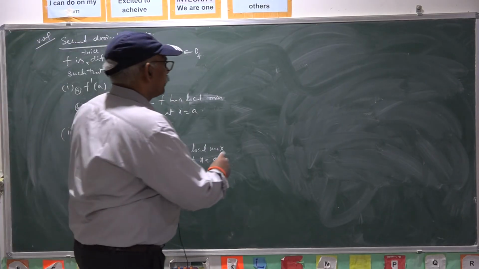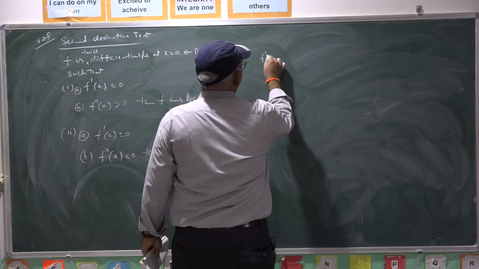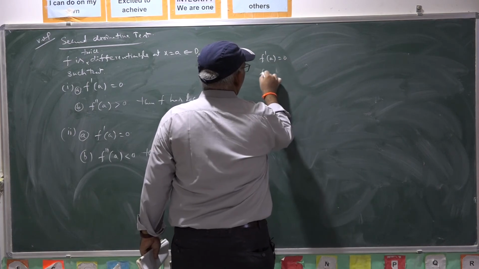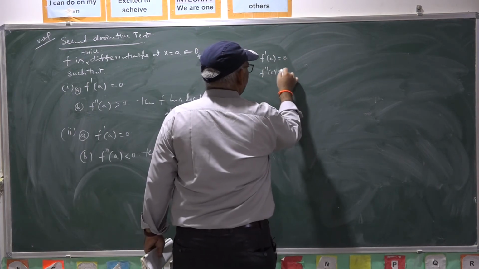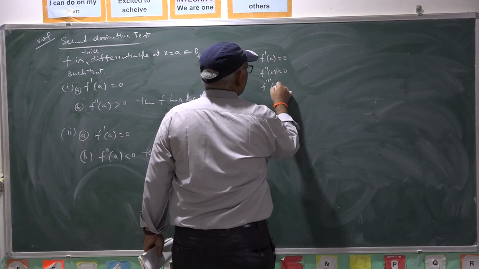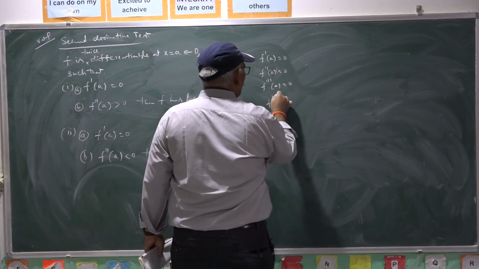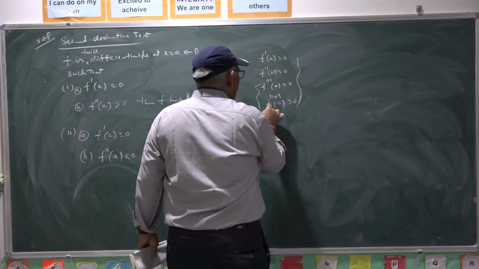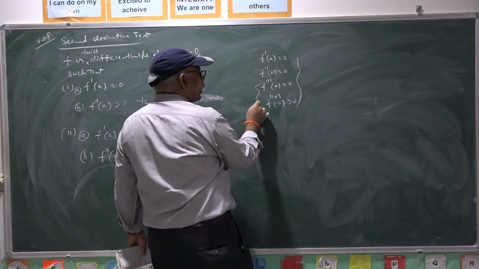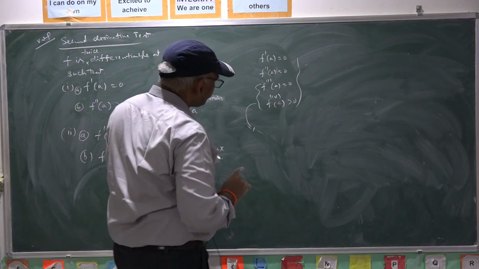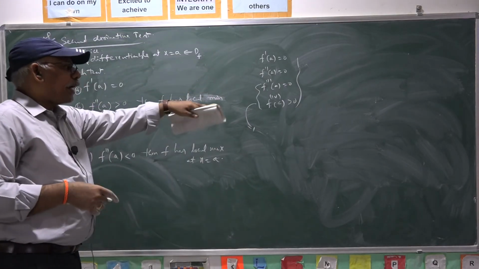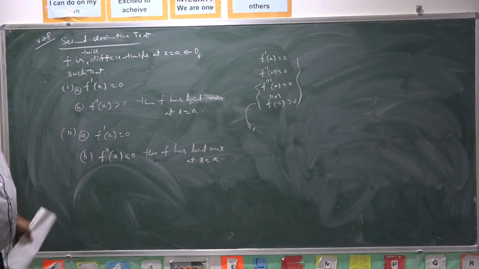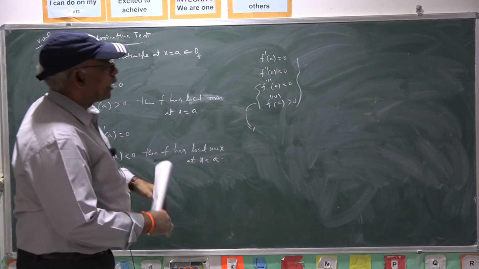For example, f dash A is 0, f double dash A is also 0, f triple dash A is also 0, whereas the fourth derivative at A is positive, then based on these you can say that f has local minimum at A. That is, by observing higher derivatives.